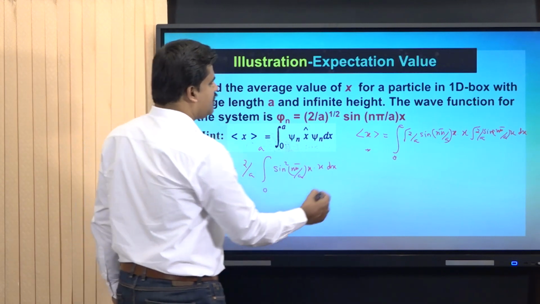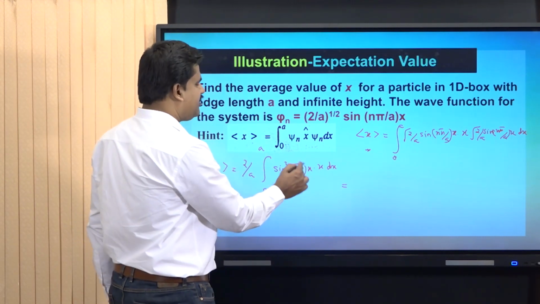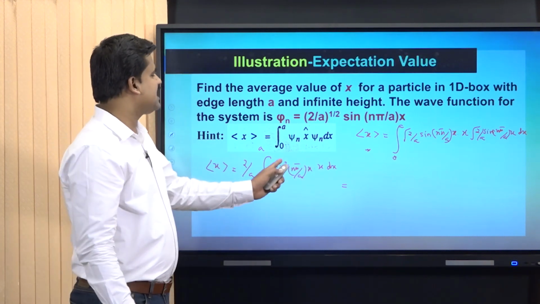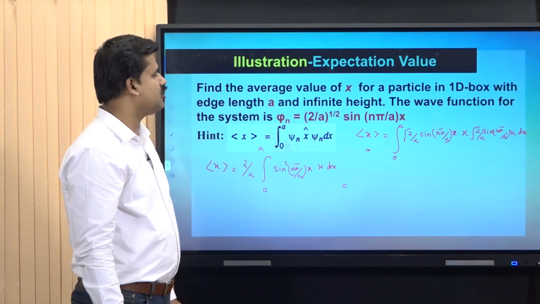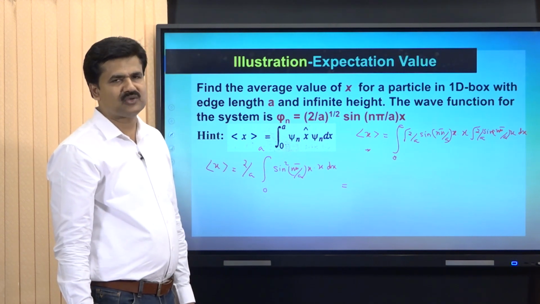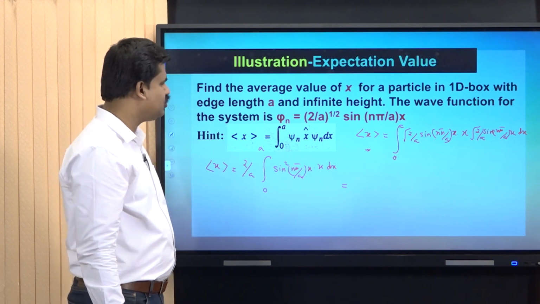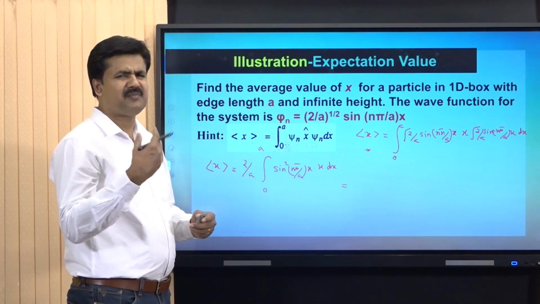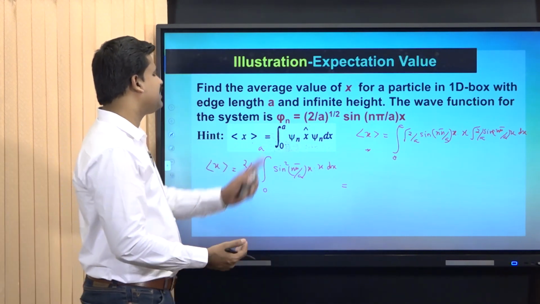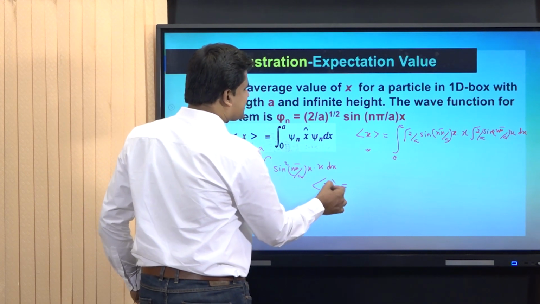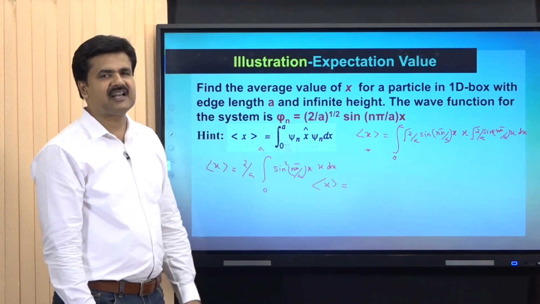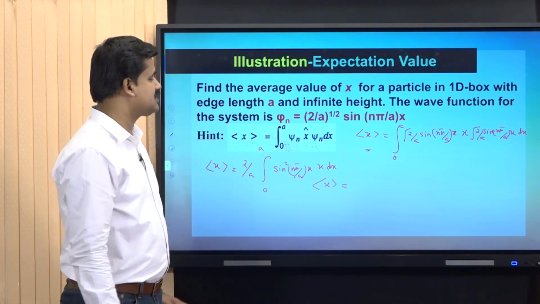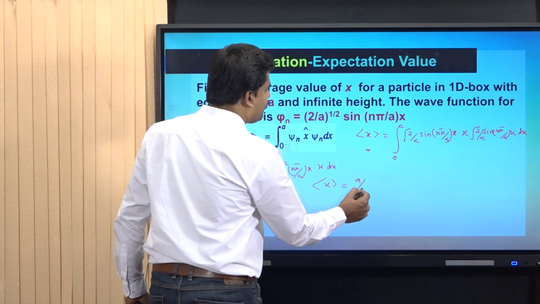On further solution, we are getting the final value, and we can make some replacement. Sin square theta is equal to 1 minus cos 2 theta by 2. Sin square n pi by a into x can be replaced as 1 minus cos 2 n pi by a x by 2. That 2 can again be taken outside the integral sign, and we can proceed with the further mathematical simplification steps to get the final value of x average. That is, the average value of position of a particle in 1D box is equal to a by 2.